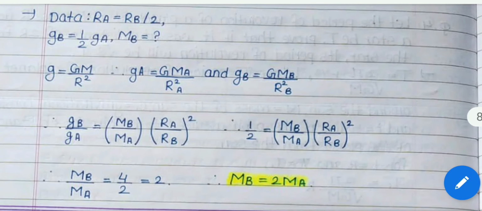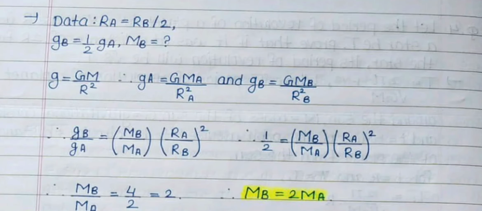Answer: Data: Ra is equal to Rb by 2, Gb is equal to 1 upon 2 Ga, Mb is equal to question mark. G is equal to GM upon R square, so that Ga is equal to G Ma upon Ra square and Gb is equal to G Mb upon Rb square,